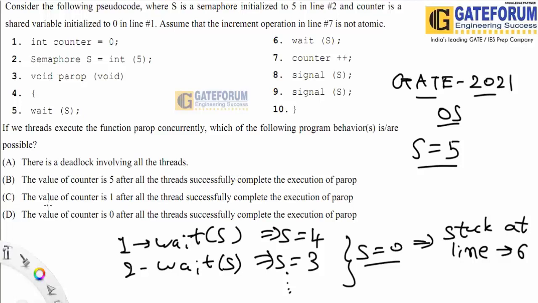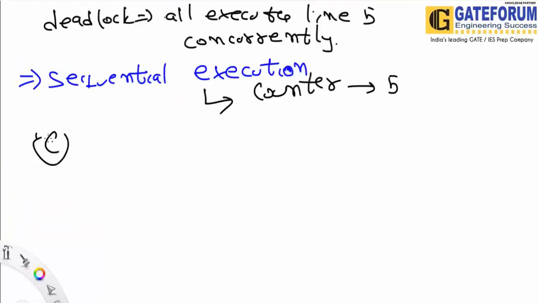Okay, now, so A and B, both the options are possible. This is also possible. We are showing which of the behavior is possible. So deadlock can be there if all execute wait of S, and if all execute in the sequential order, then we can have this answer also. So let's say in the case of the C option, what can we do? If one thread